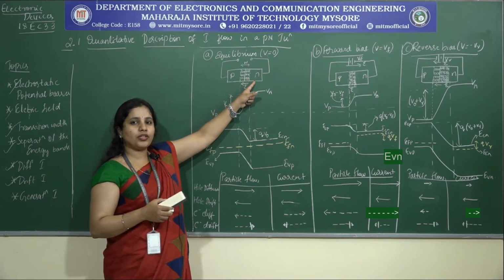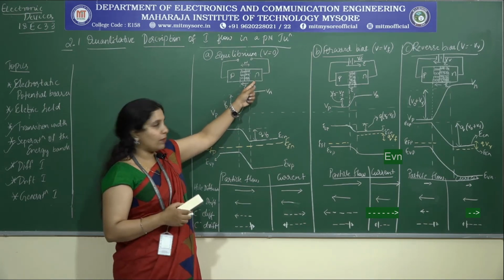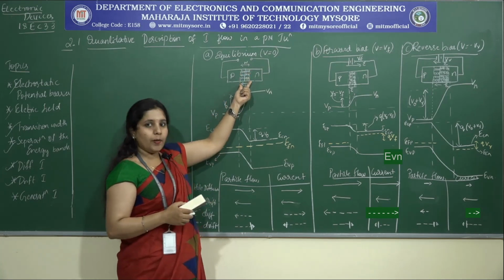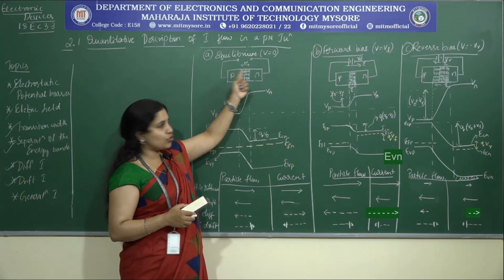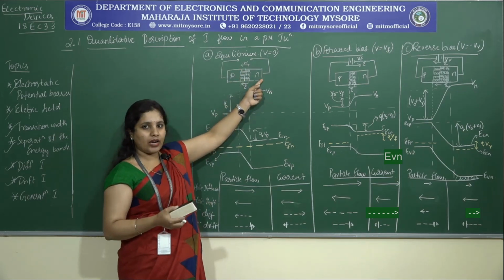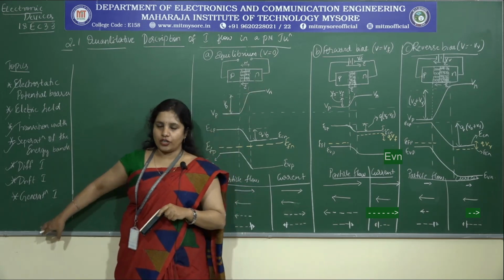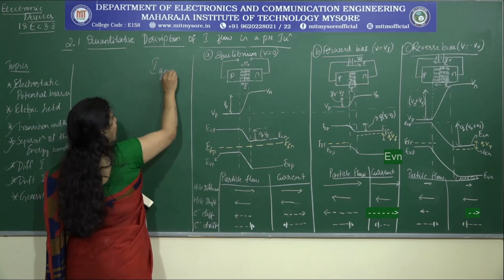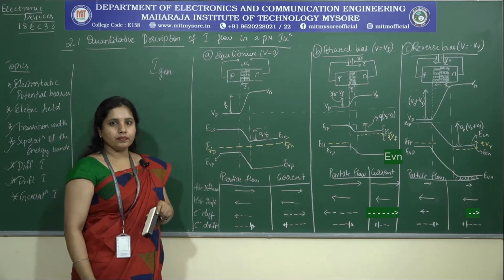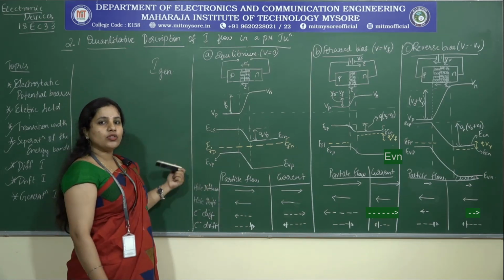How are the EHP pairs generated? We have seen that when you increase the temperature, the EHP pair generation happens. If that EHP pair generation is at the junction, then the sweeping of these electrons, that is the minority carriers, towards the n-type can happen easily, right? So that current, whatever it results in, is what we refer to as the generation current. And how will I represent that generation current? As IGEN.